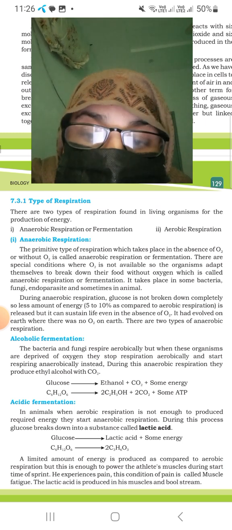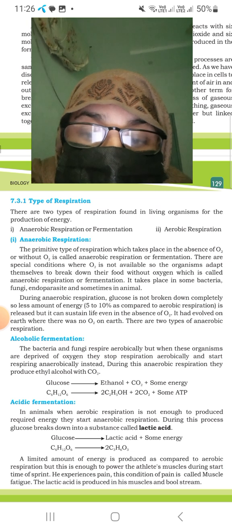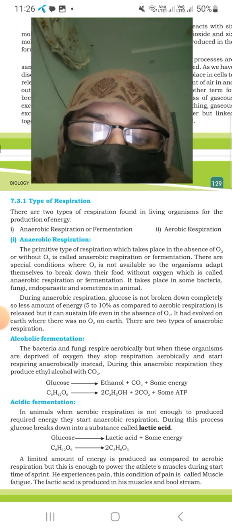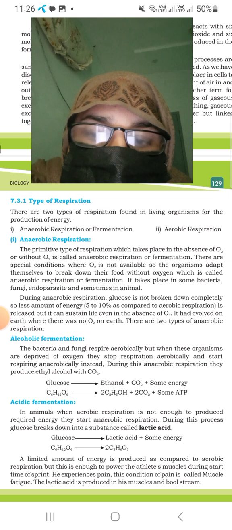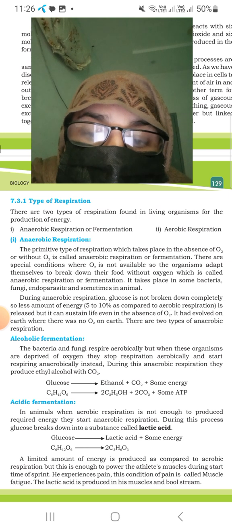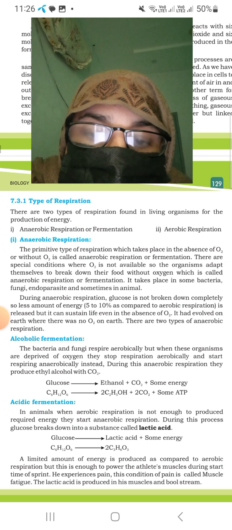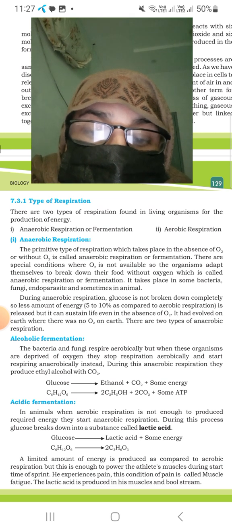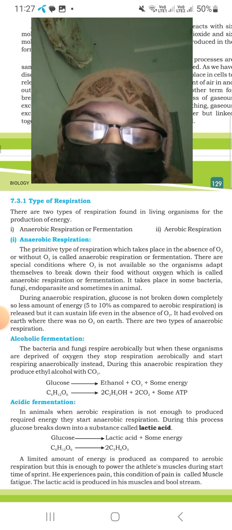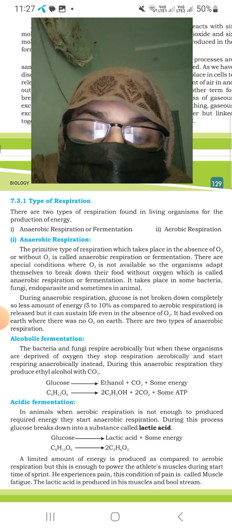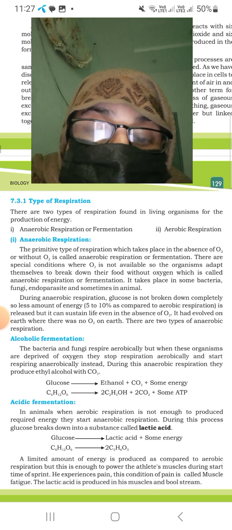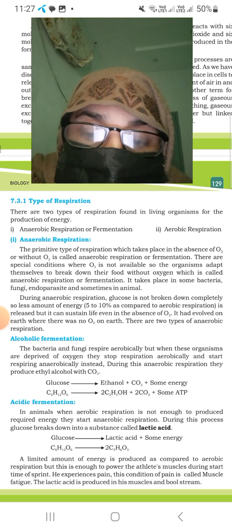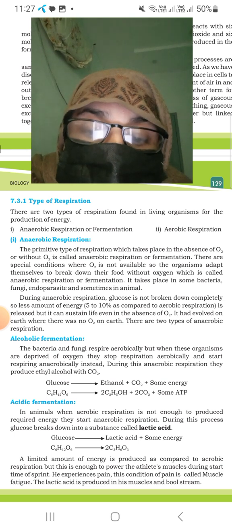It also takes place in the muscle cells of animals. During anaerobic respiration, glucose is not broken down completely, and the amount of energy released is less compared to aerobic respiration. But it enables life in the absence of oxygen.